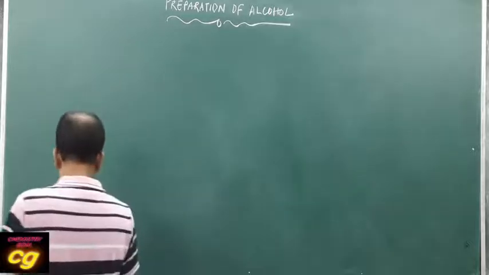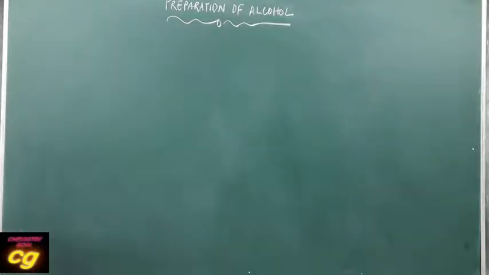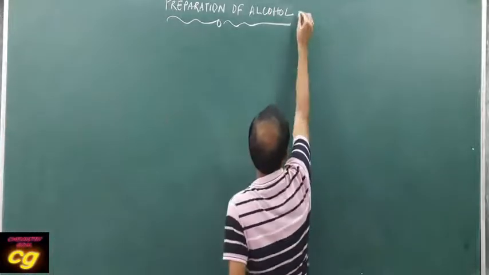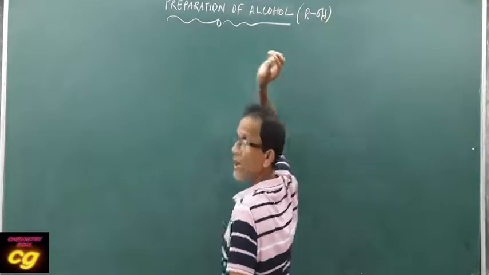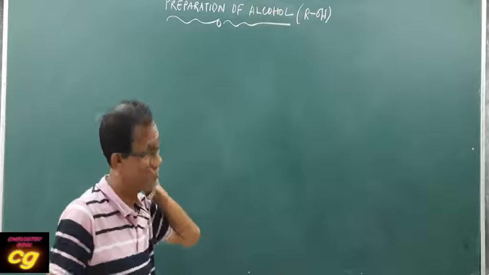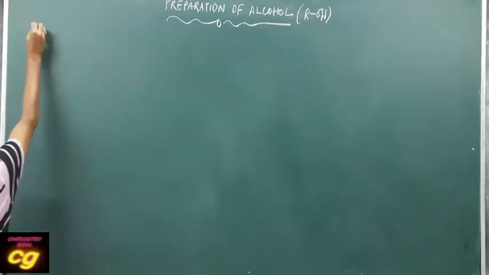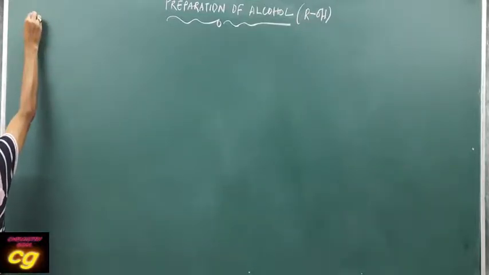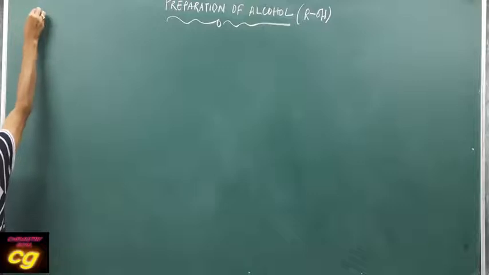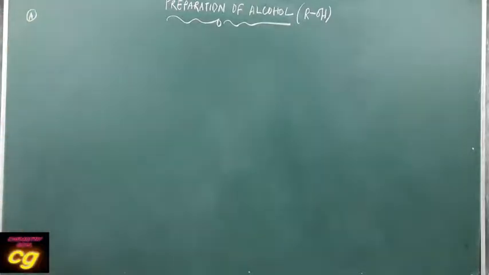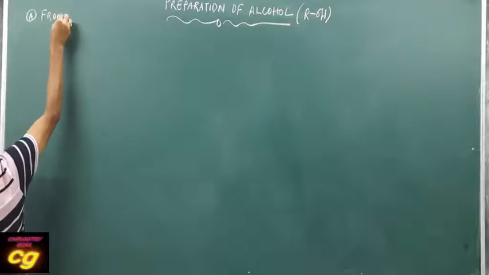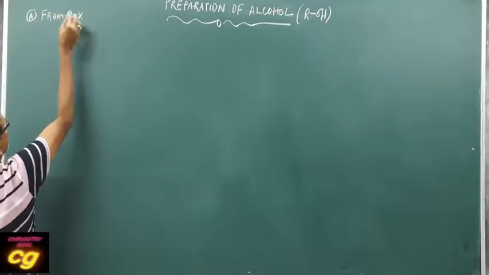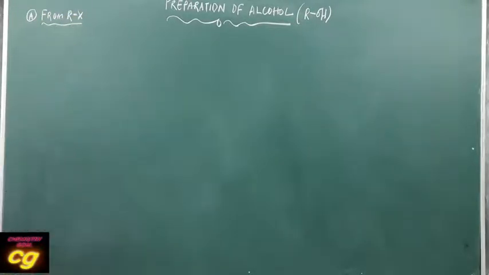So first we prepare alcohol from alcohol. General formula is ROH. This is alcohol. Alcohol is ROH. I cannot prepare this. Already know that first preparation, let it be from haloalkane, from RX. From RX it can be prepared like this.